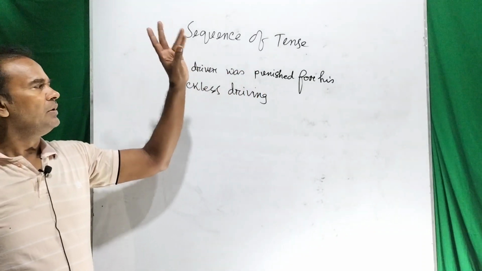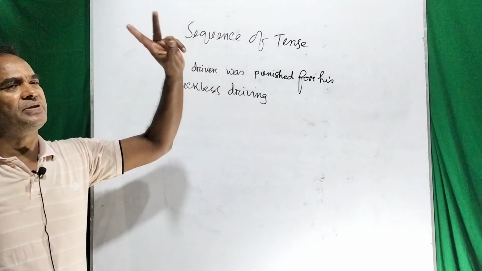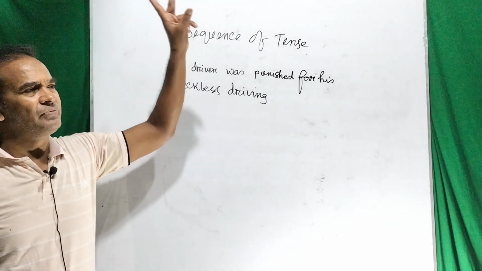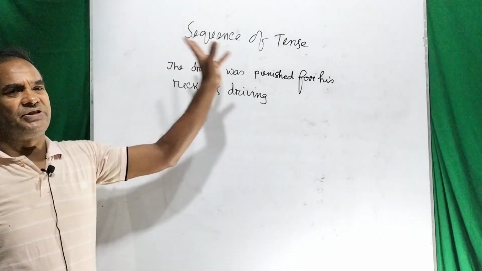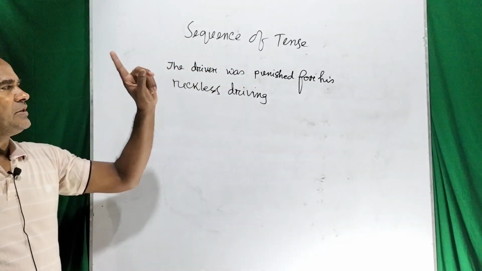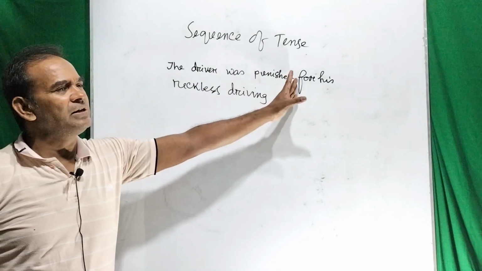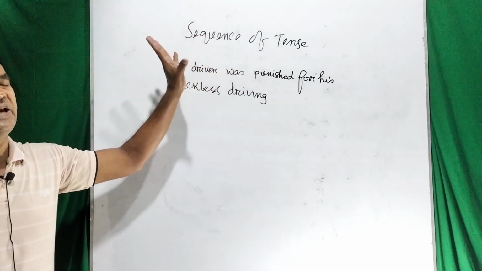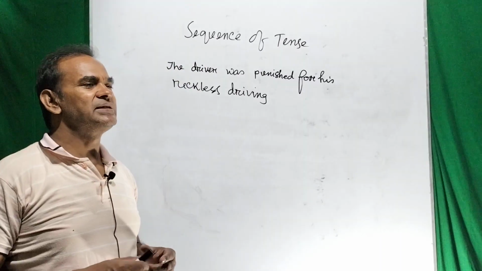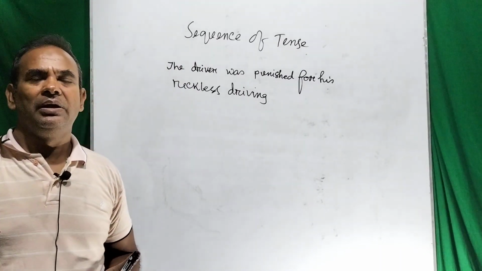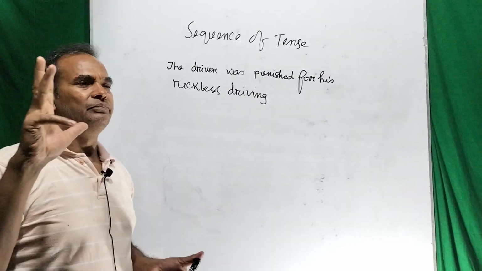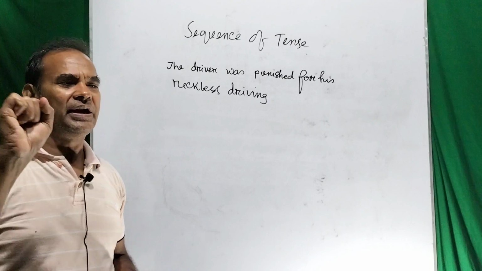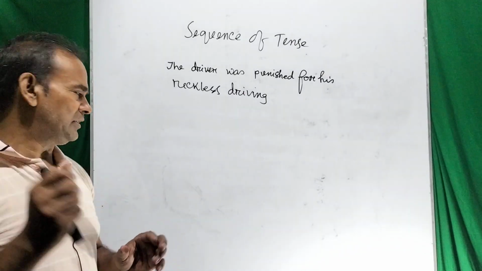The main fact is that he was driving recklessly, and as a result of that fact he was punished. So his punishment is the post action of his previous misdeed. That means the sequence may sometimes be some unpleasant or unwanted activities or result.